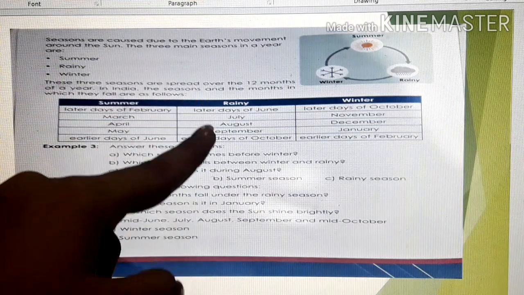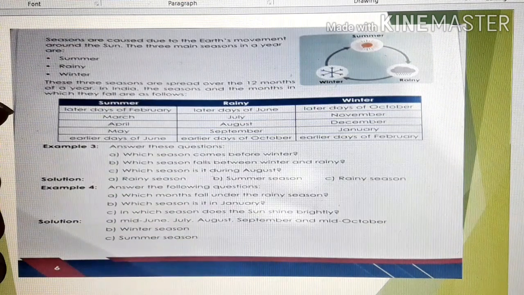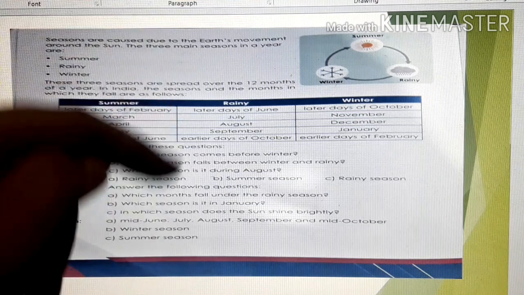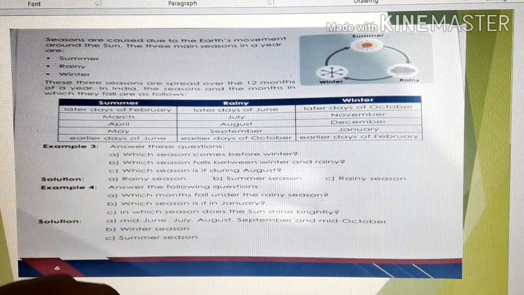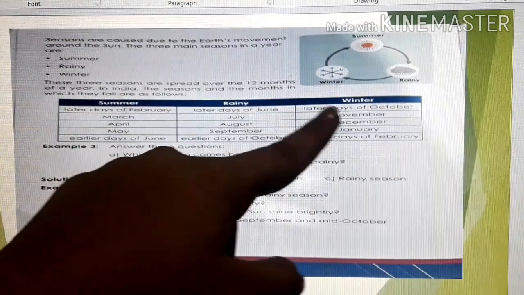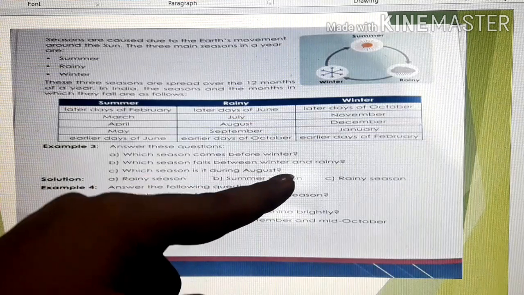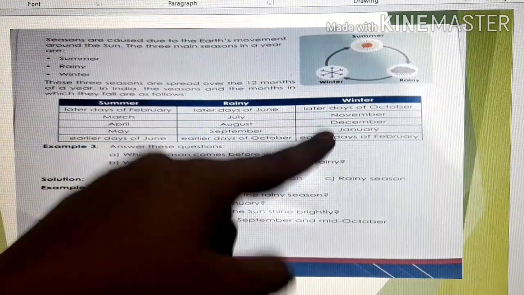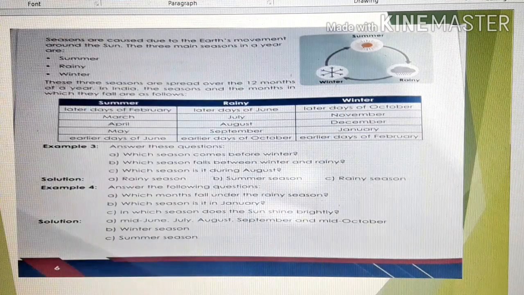So these are the months in which we experience rainy season. Then later days of October, November, December, January and early days of February, we experience winter, isn't it?